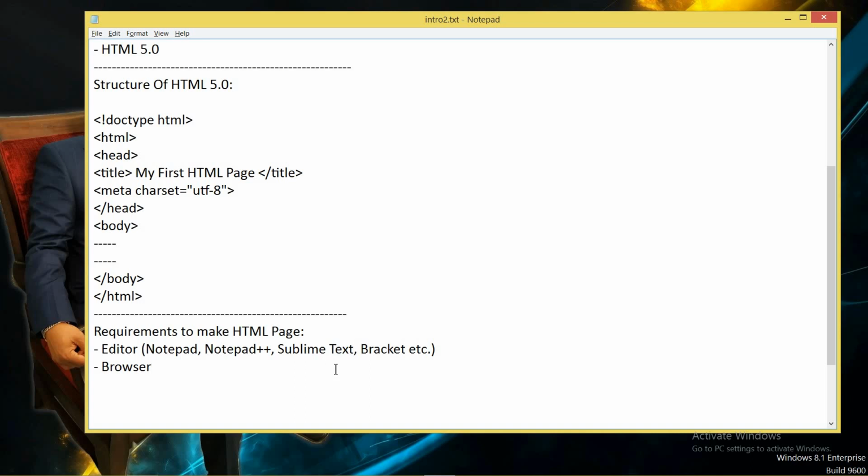And the browsers, you all know we have Internet Explorer. Okay, we have Google Chrome. Okay, we have Mozilla Firefox, and Netscape Navigator.